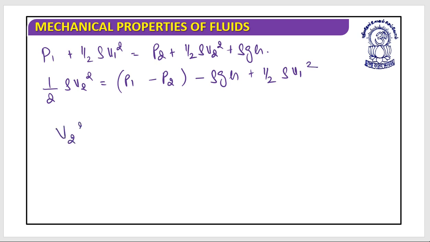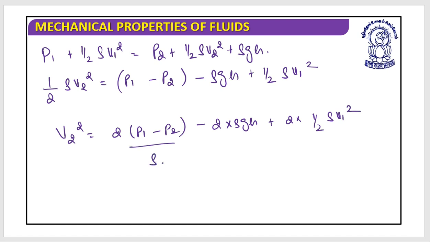From this, V2 square equals 2 into bracket P1 minus P2, minus 2 into rho GH, plus 2 into half rho V1 square. This is V2 square, and this must be divided by rho. I hope this is clear. Yes, so this is gone, this is gone, this is gone.